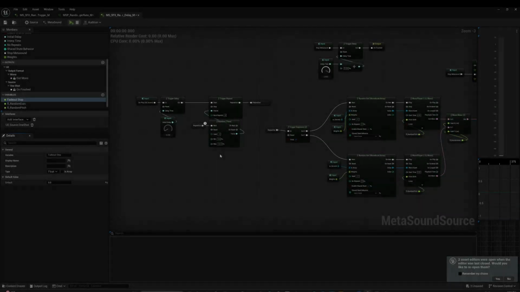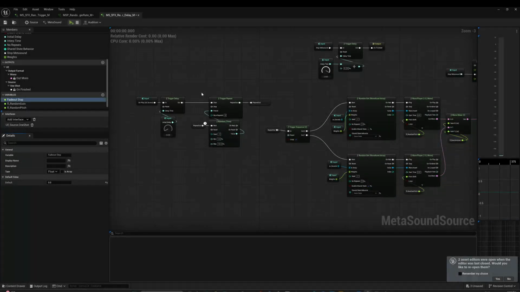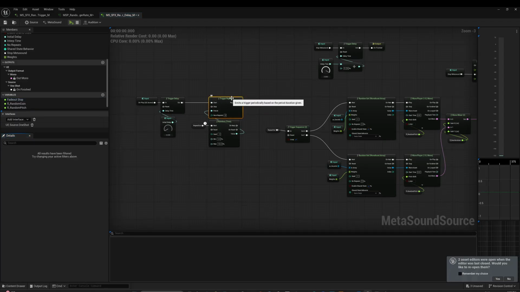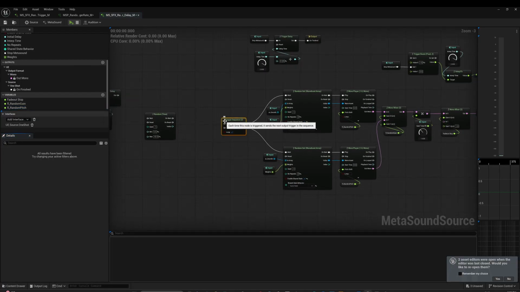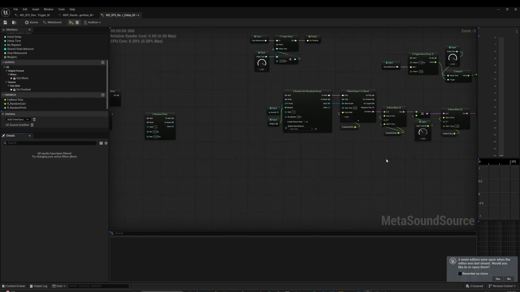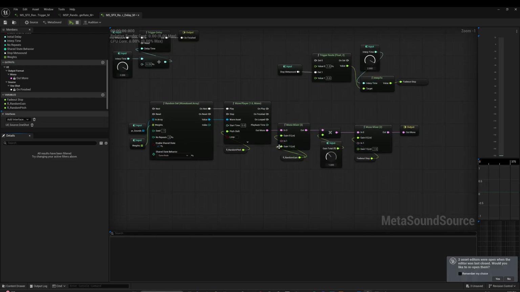I've made a copy of the random trigger continuous container that we made in the last video, and I'll use that as a starting point. We can start off by deleting the trigger repeat node. And since we're playing one file right after the other, we don't need the trigger sequence anymore because there's not any risk of the files overlapping or needing to overlap. So let's delete that. We need to set it up so that the random get is triggered sometime after the wave player has finished playing.